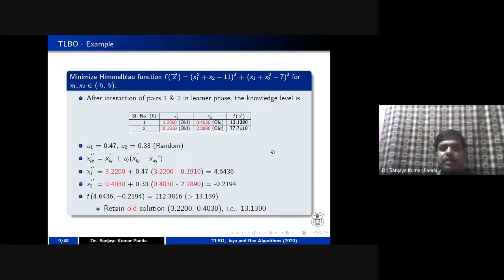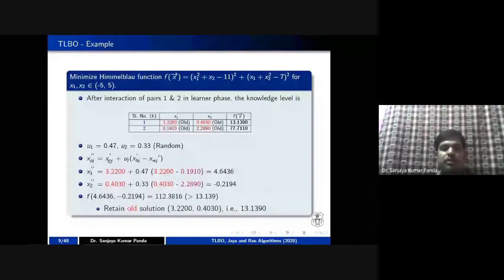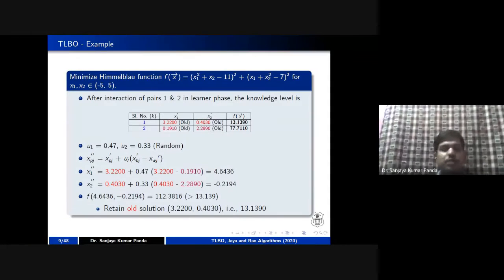After the interaction of the pair 1 and 2 in the learner phase, the knowledge level is updated using the second formula. So there are only two formulas. There is no other parameter to monitor this algorithm, which is why it is also called a parameter-less algorithm. There is no crossover probability and no mutation probability here.